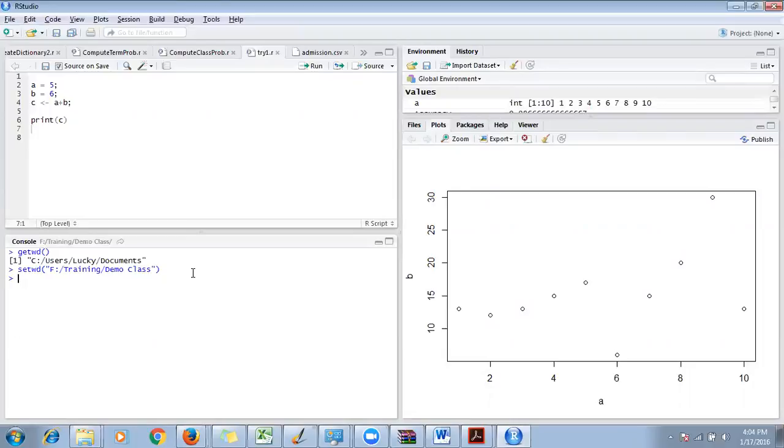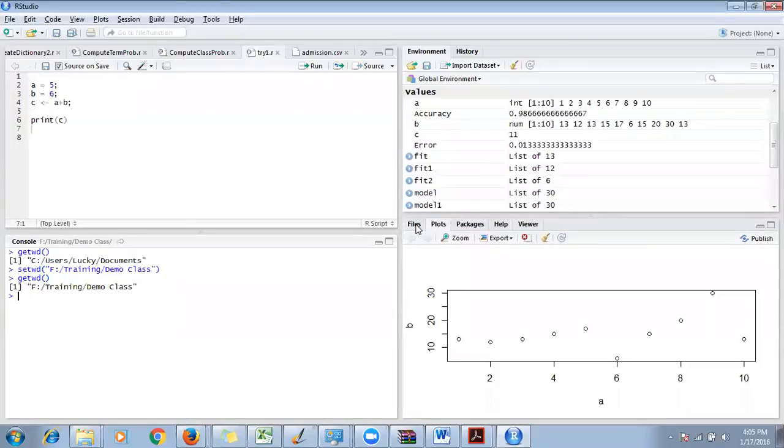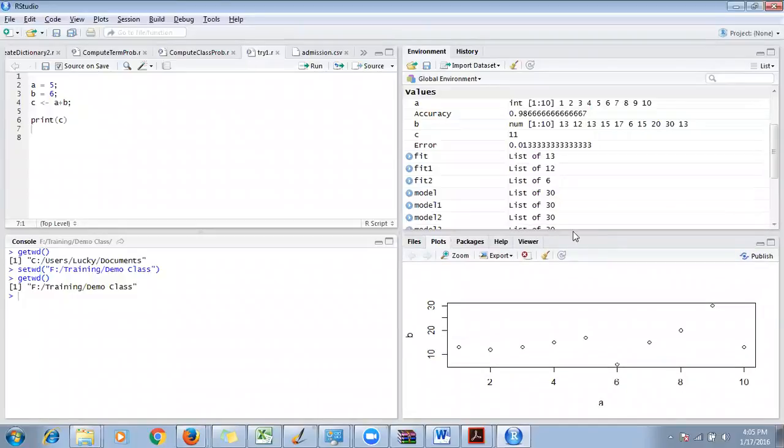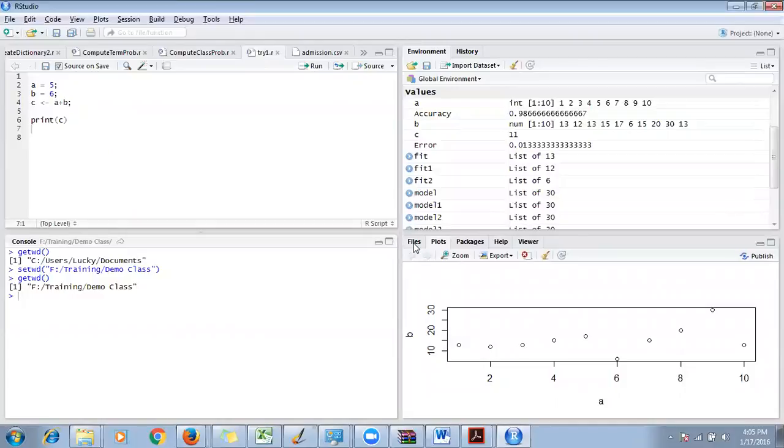Now to look at my current working directory, I just type the getwd command again. Now you can see my current working directory is the training demo classes folder. Now look at how this works. In the Files tab, my mouse is on the third panel, on the Files tab. If I click on the Files tab, I should be able to see everything inside this particular folder.